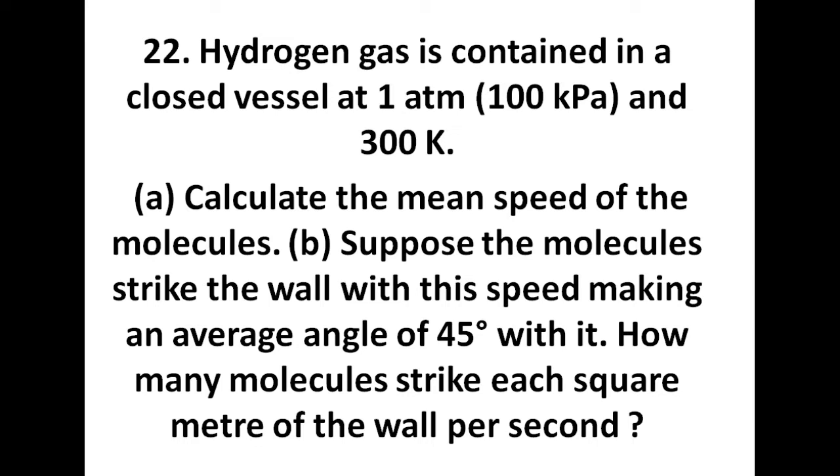Kinetic theory of gases, question number 22. Hydrogen gas is contained in a closed vessel at 1 atmosphere, 100 kilopascals, and 300 Kelvin. Find A: calculate the mean speed of the molecules. B: suppose the molecule strikes the wall with this speed and makes an average angle of 45 degrees with it. How many molecules strike each square meter of the wall per second?